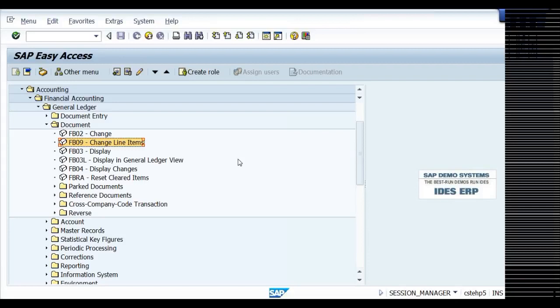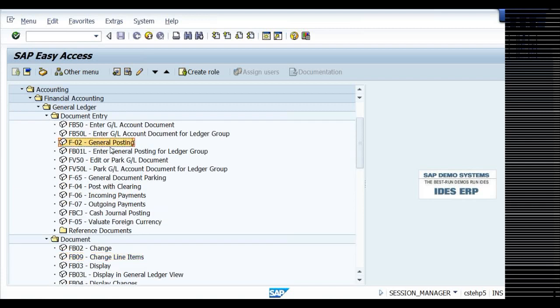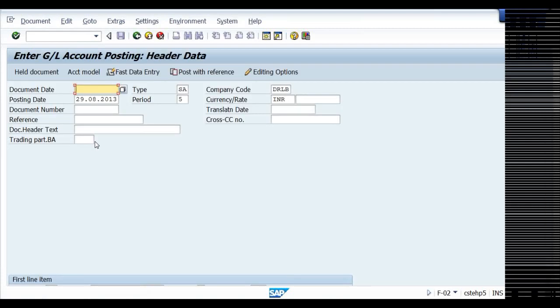And when coming to the document hold, document holding is nothing but this: I want to post a document in case of document entry, and I want to discuss with my boss because some complications are there, and my boss is not available immediately. So I don't want to keep it pending. If I am posting in F-02,